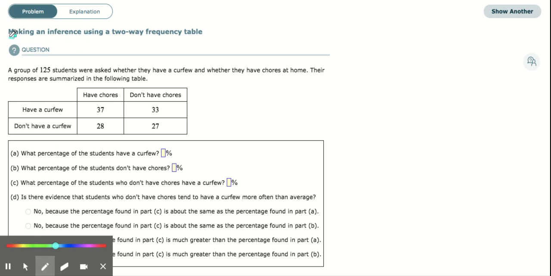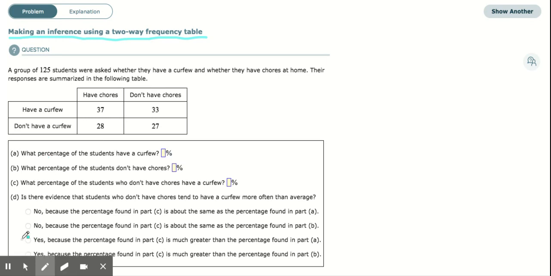This video is going to be on the ALEKS topic, making an inference using a two-way frequency table. In this problem, a group of 125 students were asked whether they have a curfew and whether they have chores at home. Their responses are summarized in the following table. So this is what's called a two-way frequency table because we're measuring two variables and comparing them: having chores and not versus having a curfew or not. We're going to answer three questions here.